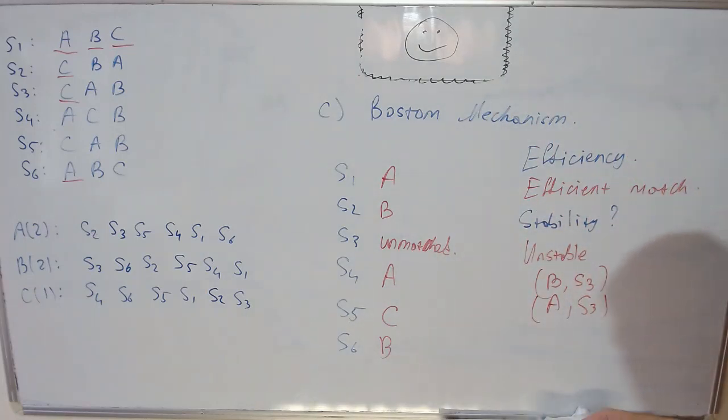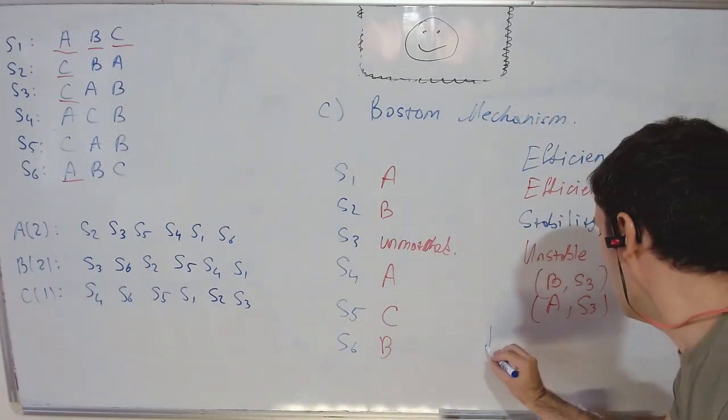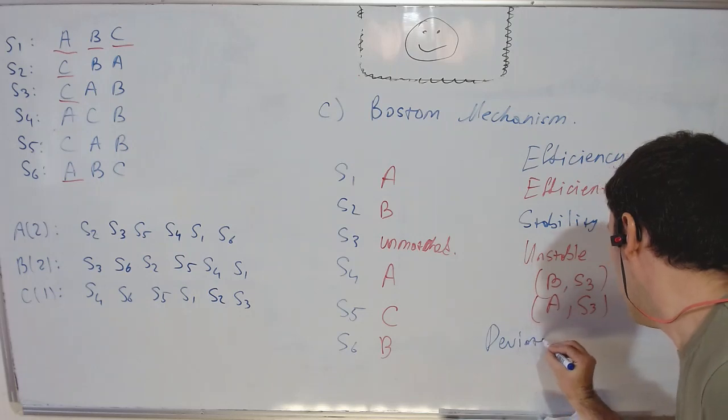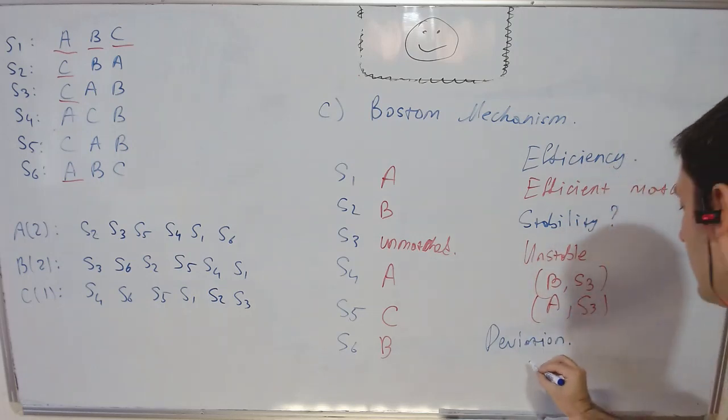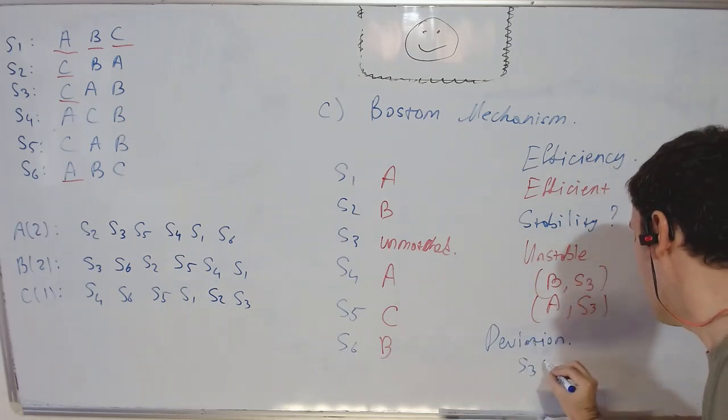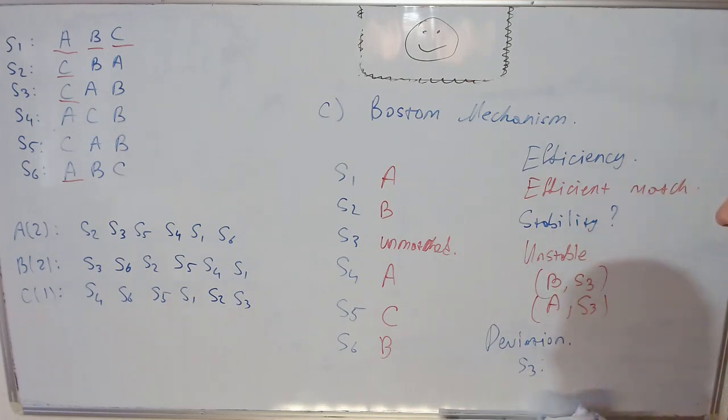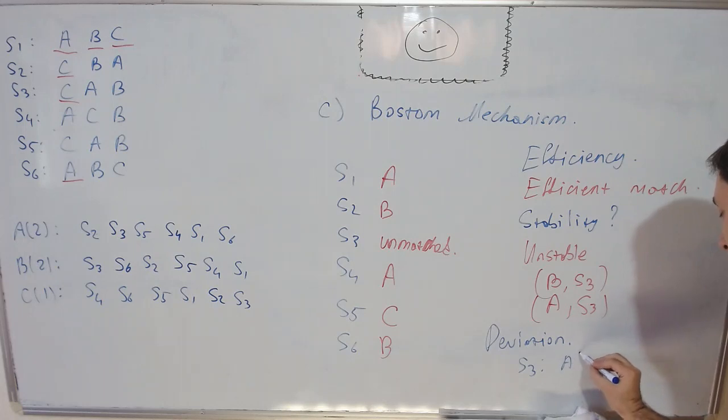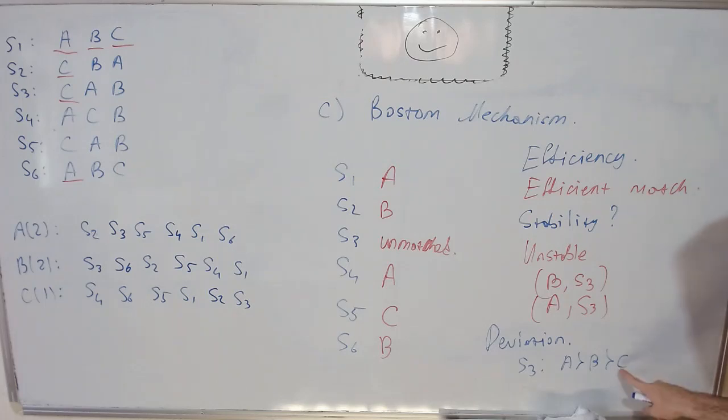So for deviation, how about S3 submitting a rank of, for example, A first, then B, and only then, let's say, school C. So instead of ranking C high, put it at the end of your list, or don't even submit it at all.